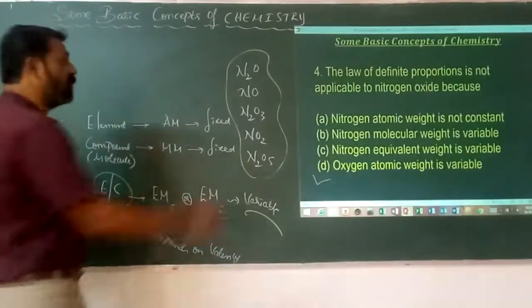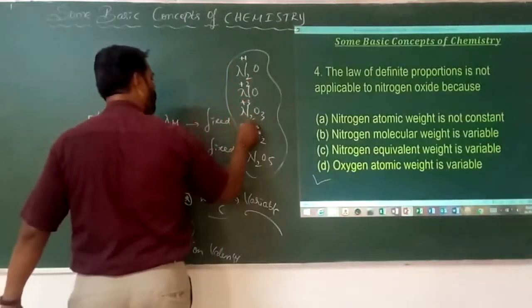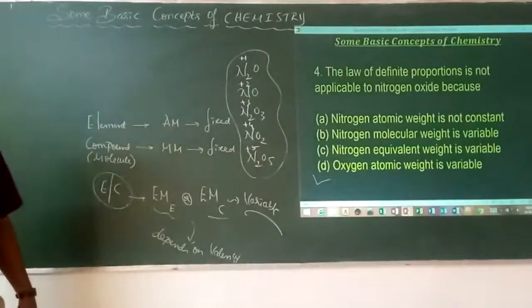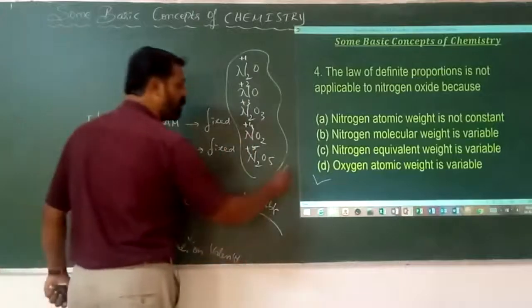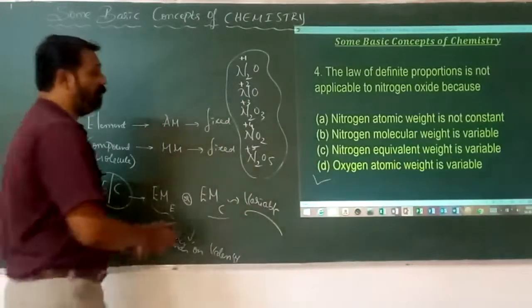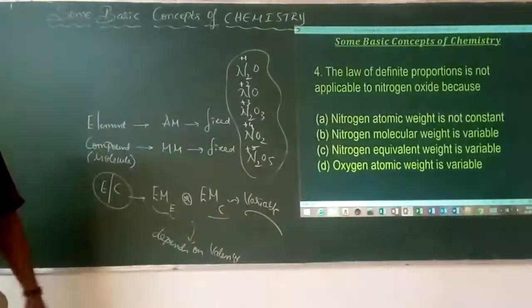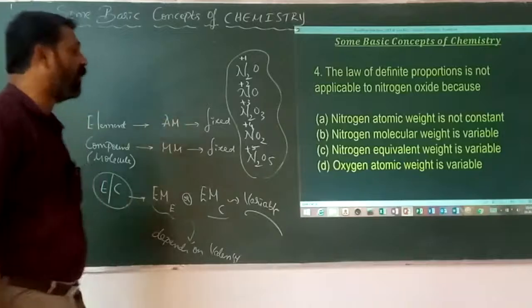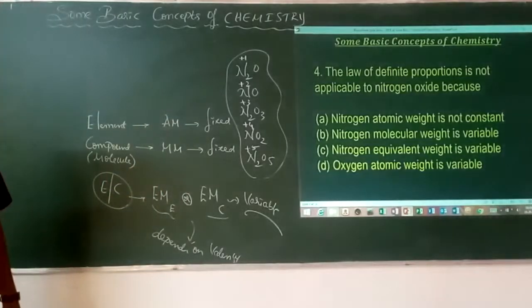Why? Because in this case the valency is +1, here it is +2, here it is +3, here it is +4, and here it is +5. Because the nitrogen equivalent mass is going to be variable. So that is why we are saying that nitrogen atomic mass is not constant, nitrogen molecular weight is variable, nitrogen equivalent weight is variable, and then oxygen atomic weight is also variable. So which is the correct option here?